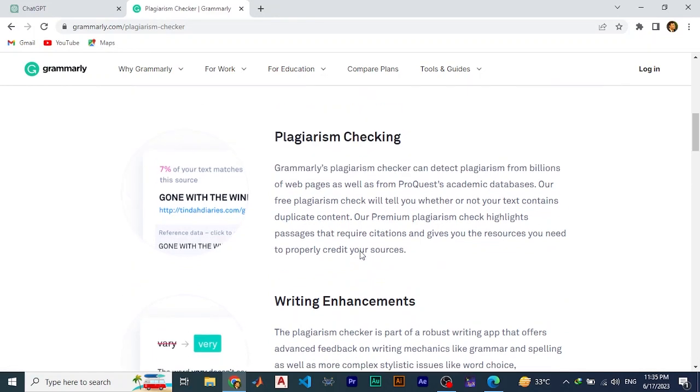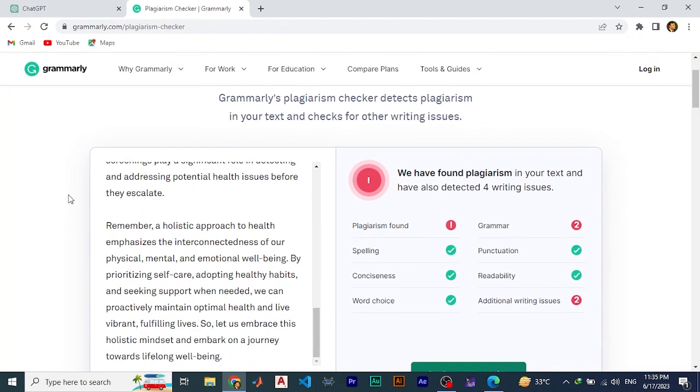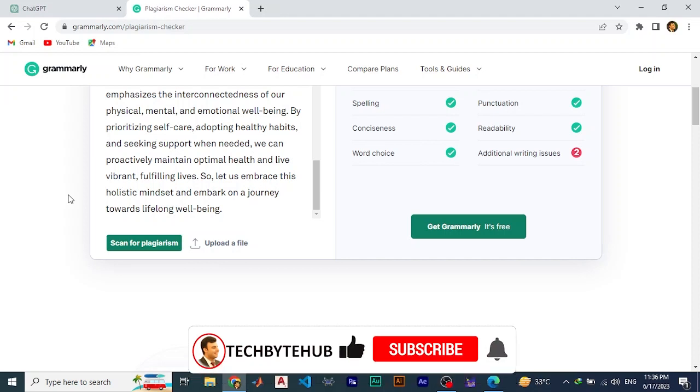So it is 100% sure that it is a plagiarized document, because definitely it is extracting data from some sites and comparing with your choice of what type of data you are demanding from ChatGPT. Live proof: Grammarly is one of the authentic software that checks plagiarism. So you can say that it is plagiarized data on AI ChatGPT. I think this concept is cleared today, whether the data on ChatGPT is plagiarized or not. In Grammarly's opinion, it is plagiarized data.